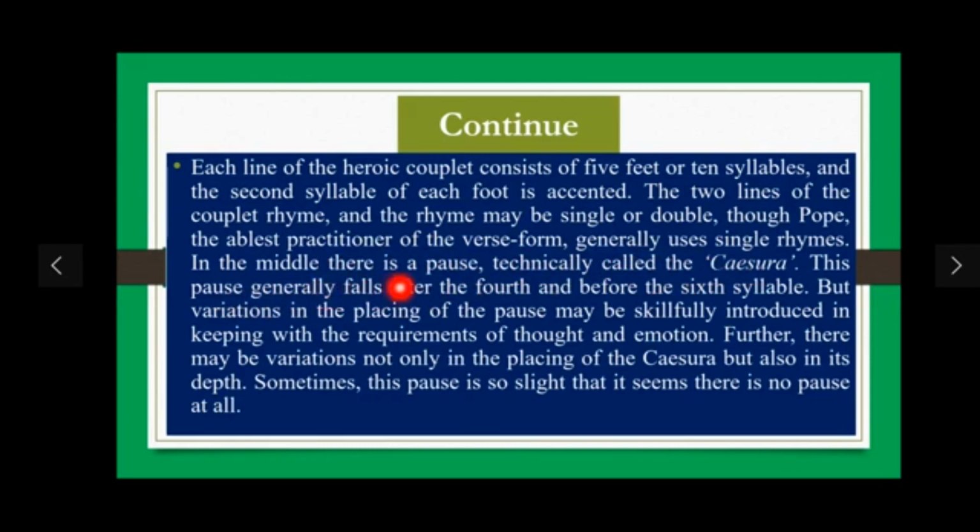In the middle, there is a pause technically called the caesura. This pause generally falls after the 4th and before the 6th syllable. But variation in the placing of the pause may be skillfully introduced in keeping with the requirements of thoughts and emotions. Further, there may be variation not only in the placing of the caesura but also in its depth. Sometimes this pause is so slight that it seems there is no pause at all. So this is the explanation of the heroic couplet.